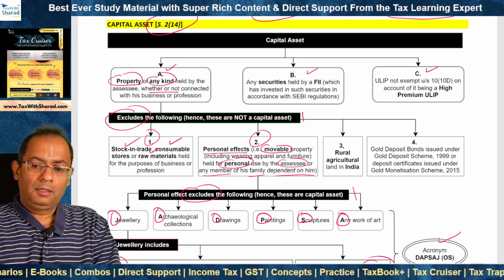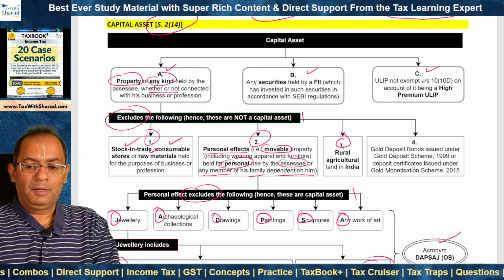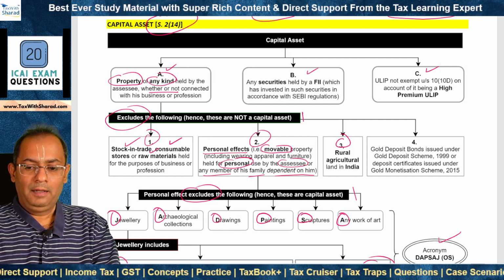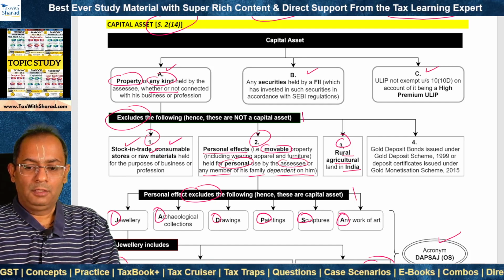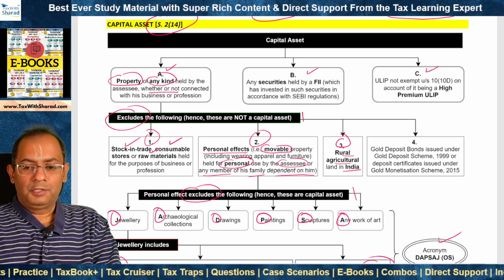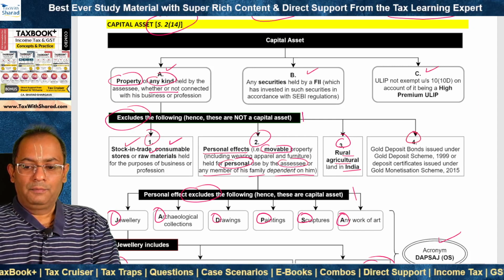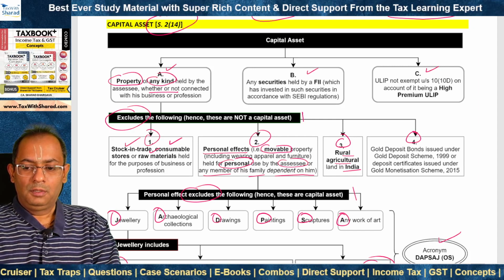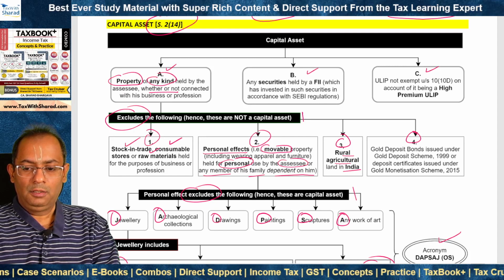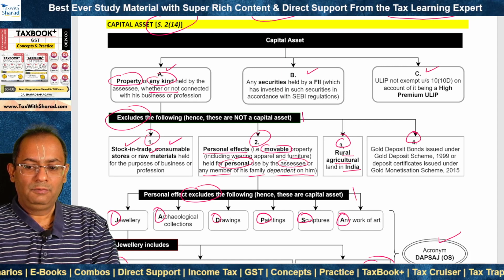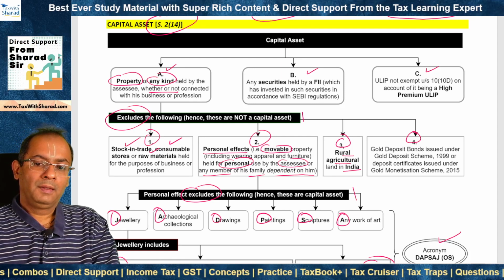Now third item, which is not a capital asset, is rural agricultural land in India. So land which is agricultural, which is in India and which is in a rural area. Transfer thereof is not taxable as capital gain. Fourth, gold deposit bonds issued under the Gold Deposit Scheme 1999 or deposit certificates issued under Gold Monetization Scheme 2015 is also not a capital asset.